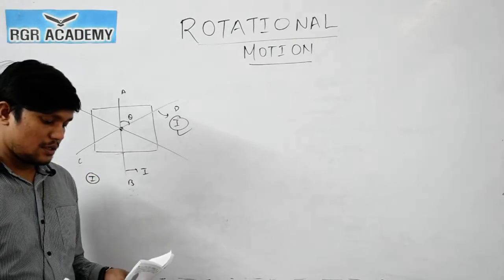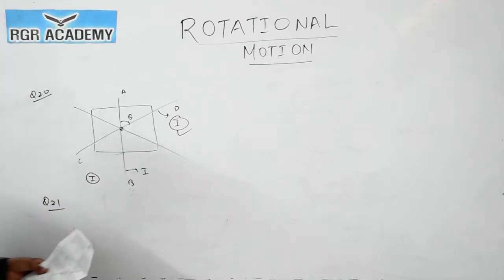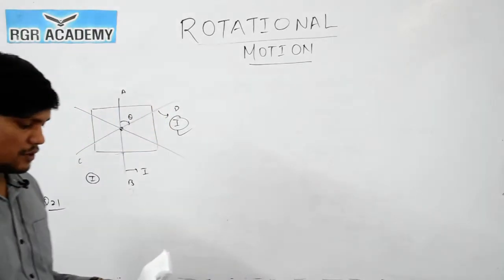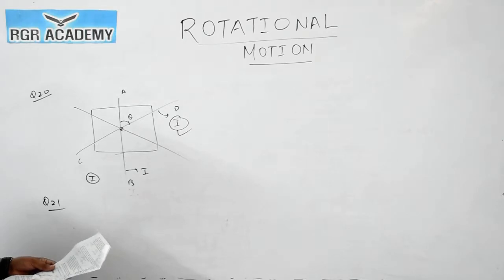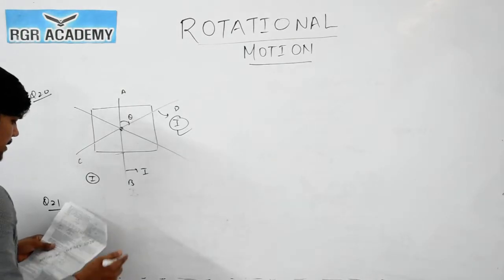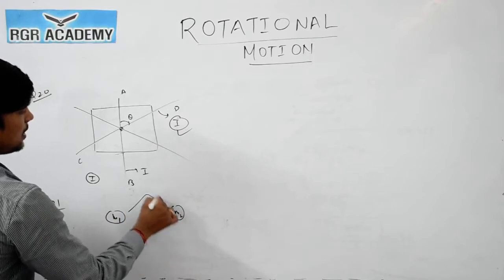Now question number 21. Two particles of masses m1 and m2 initially at rest start moving towards each other under mutual force of attraction. What is the speed of the center of mass at any time t when they are at a distance of r? So actually you see this thing, initially the two masses m1 and m2 are both at rest.